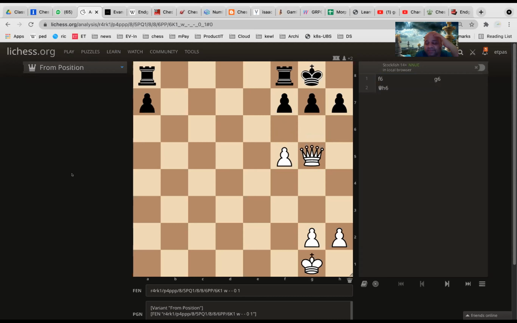Okay, so it's white. White to move. Yeah, white to move. So can you do F6? Yeah, F6. And then black to move, right? So can black do... actually no, he can't. Okay, never mind. Black can only do G6, nothing else he can do, right?